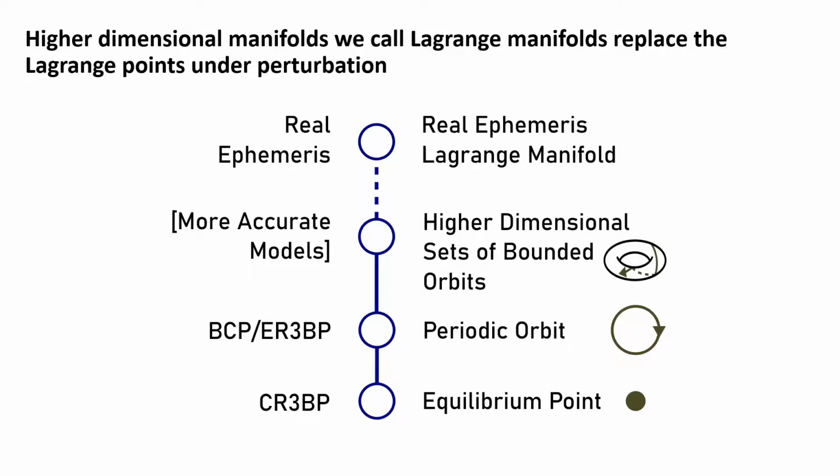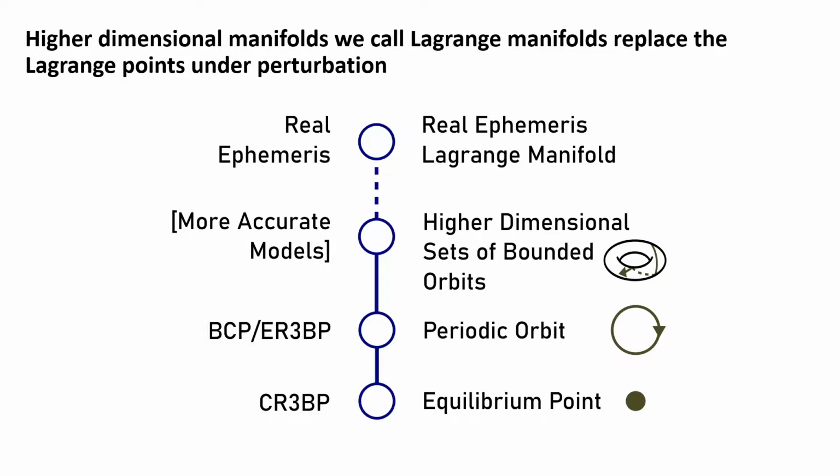The Lagrange points don't persist in these sorts of perturbed models because they're relegated to being instantaneous zeros of the time-dependent vector field. They're not invariant sets, and they're not useful for analyzing transit. So what dynamical object can we utilize instead? Previous research, as well as our own investigations, have revealed that something higher dimensional, like a periodic orbit, tends to replace the Lagrange points in these perturbed models.